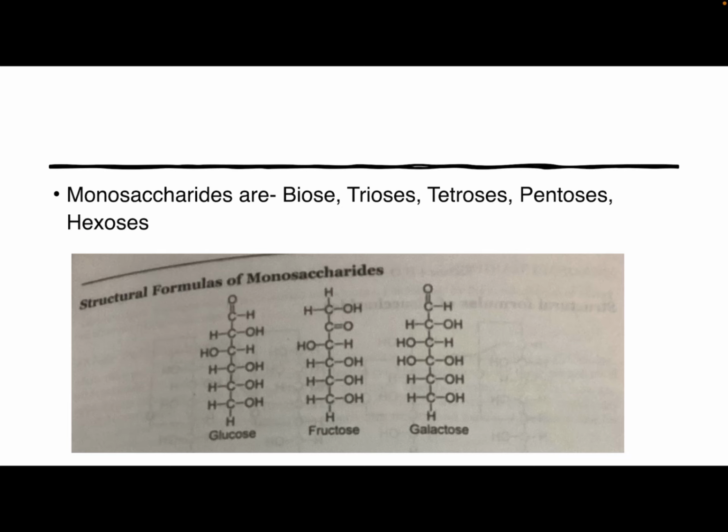Then hexoses are divided into two groups: aldoses, or sugars containing aldehyde groups, examples being glucose, galactose and mannose; and ketoses, or sugars containing a ketone group, examples being fructose and sorbose.